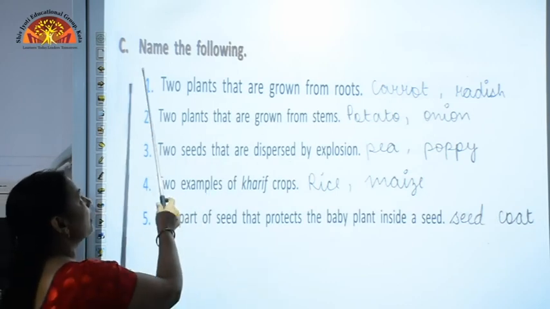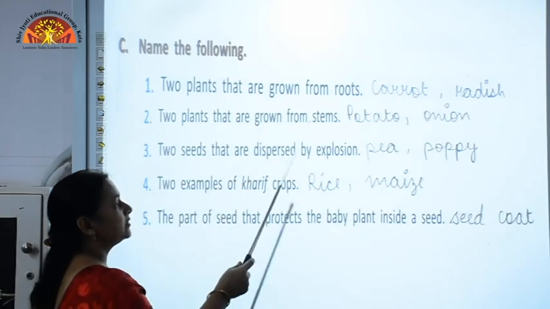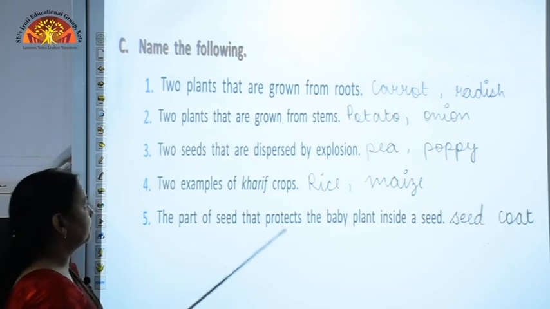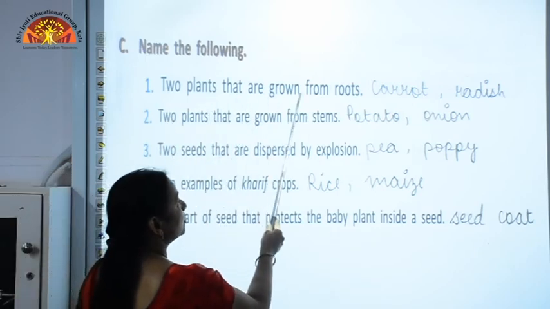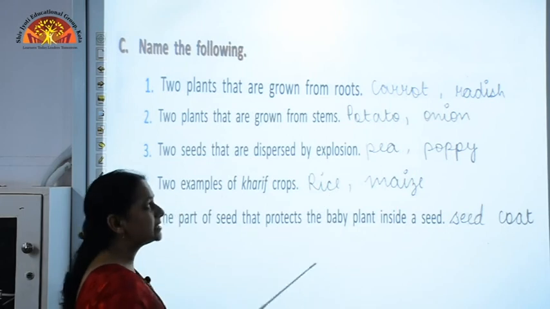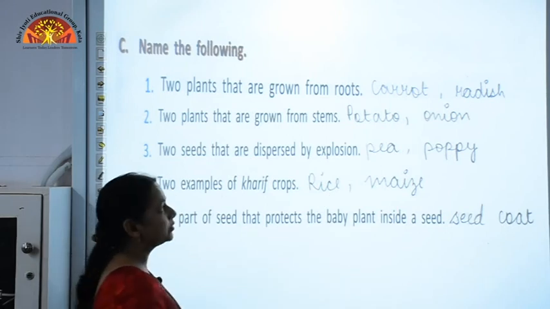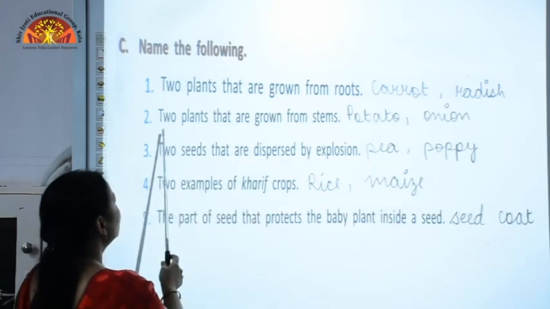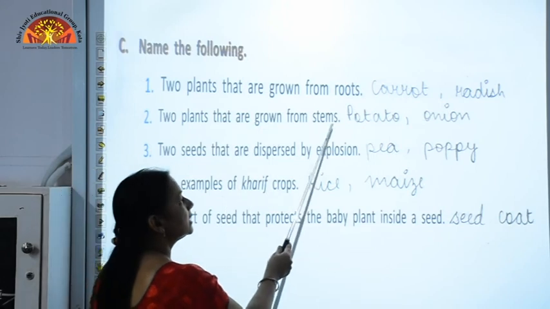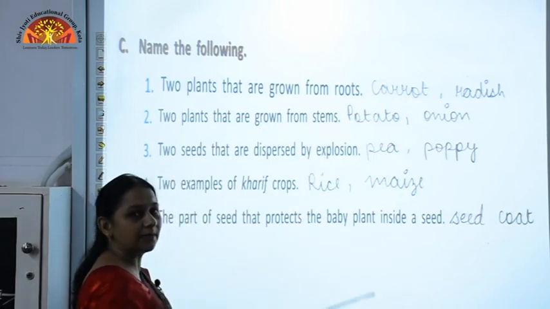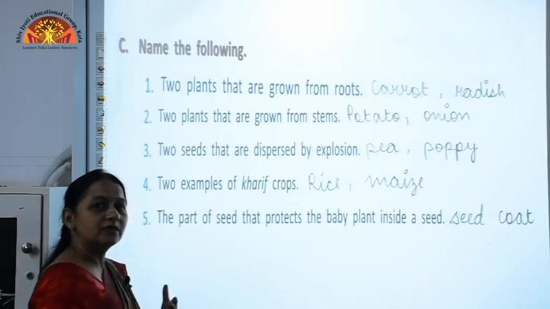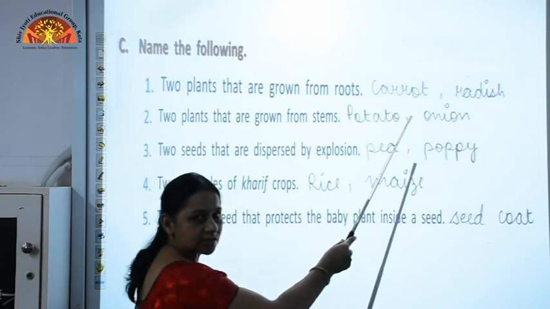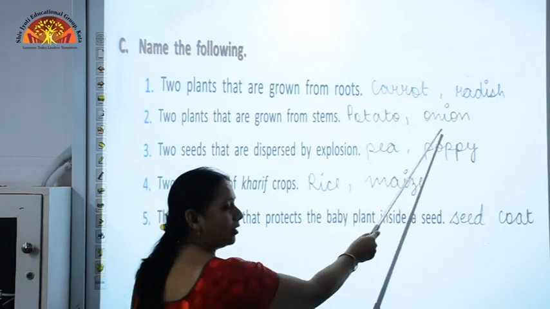Next question is name the following. You need to give two examples, or wherever one is there, you need to give the name. Two plants that are grown from roots. The examples of two plants which can be grown from roots are carrot and radish. Again, next one, two plants that are grown from stems. Two examples we need to give which can be grown from stems, like potato and onion. So, the answer is potato and onion.